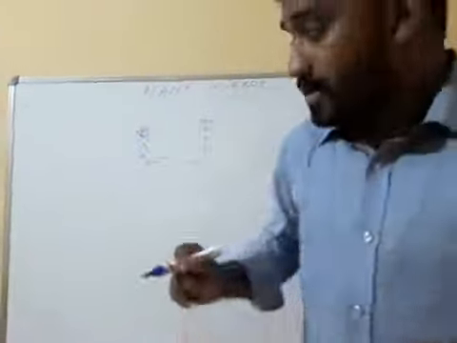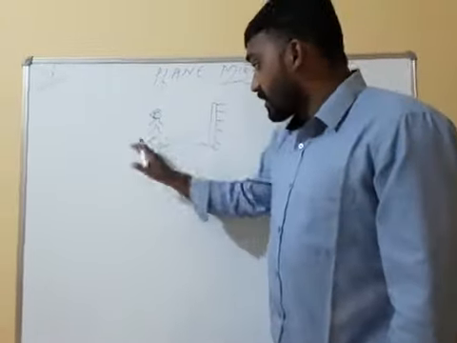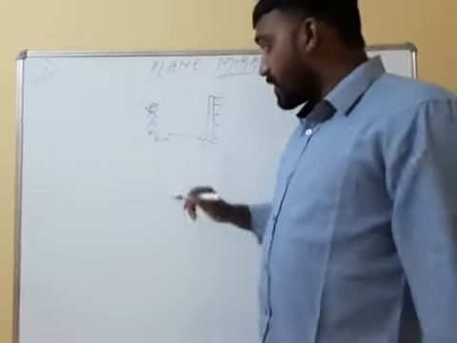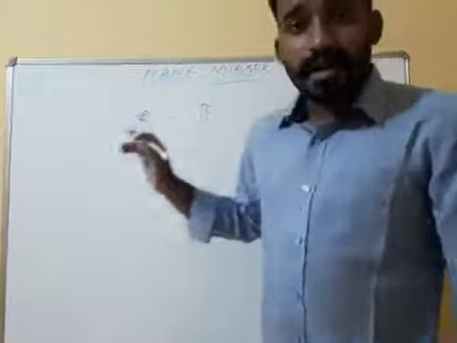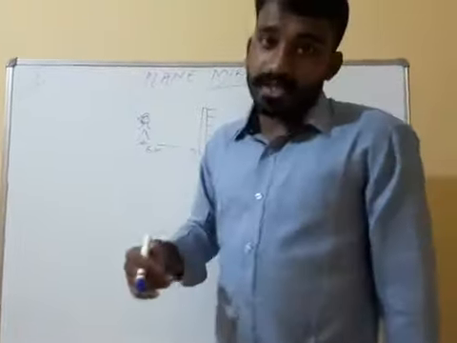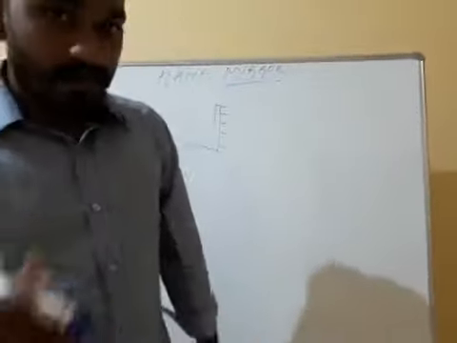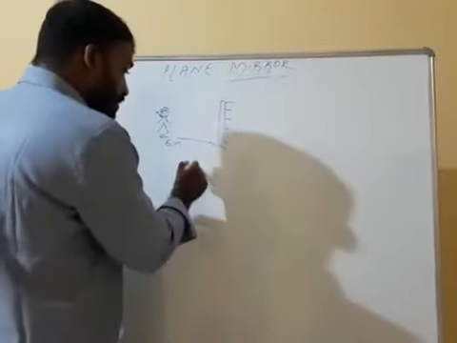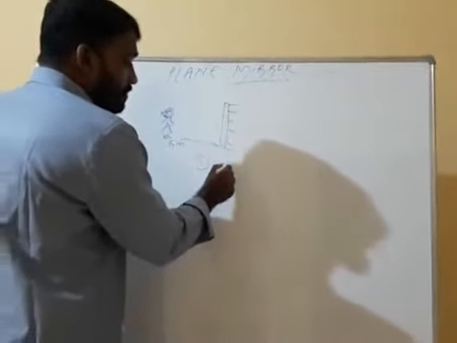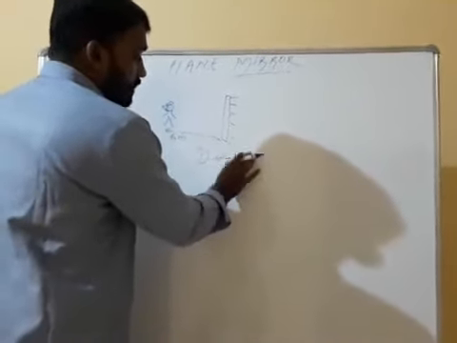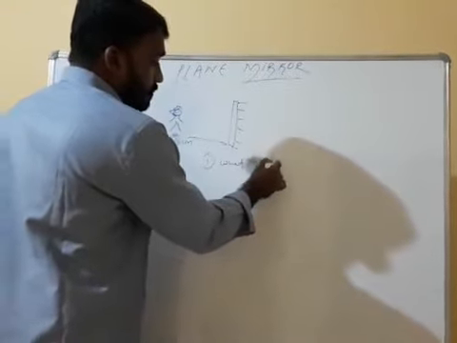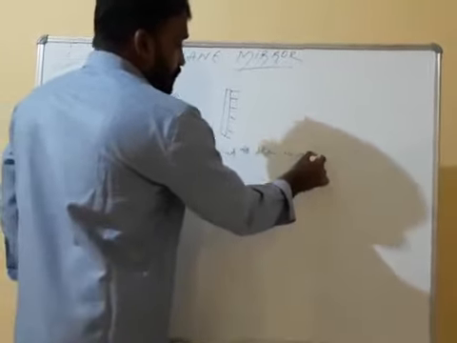If a man is standing 6 meters in front of the mirror, away from the mirror, then what will be the image distance? That is the first question.